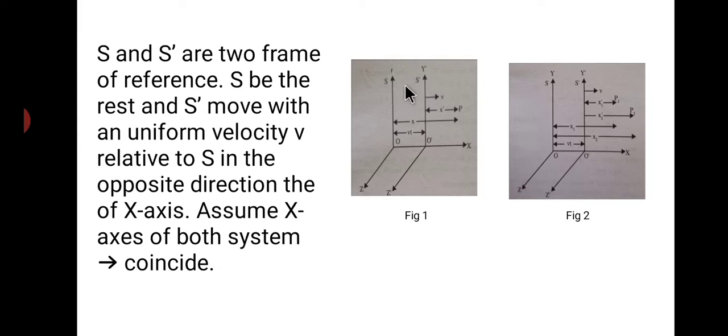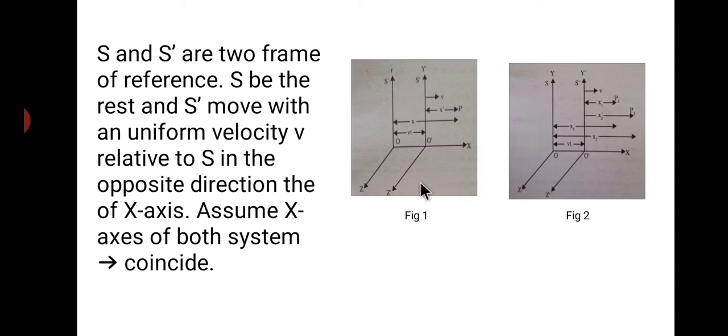Here S is at rest, whereas S dash is in motion, moving with a uniform velocity, small v, with respect to S, in the opposite direction along the x-axis.